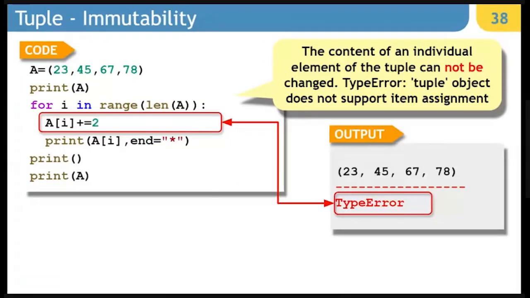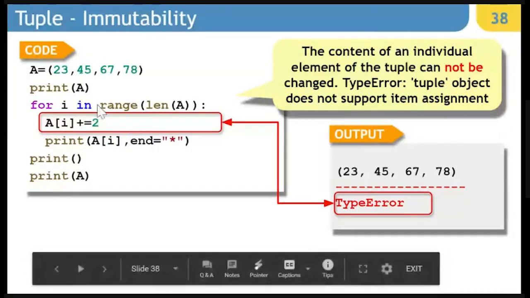Okay. Now let's talk about immutability. We were discussing about immutability. So what is the meaning of immutability? Look at this example where we are assigning A as 23, 45, 67, 78, and then we are printing the value. It is going to be displayed as it is. As soon as we try modifying the content of this tuple, here you will get type error.